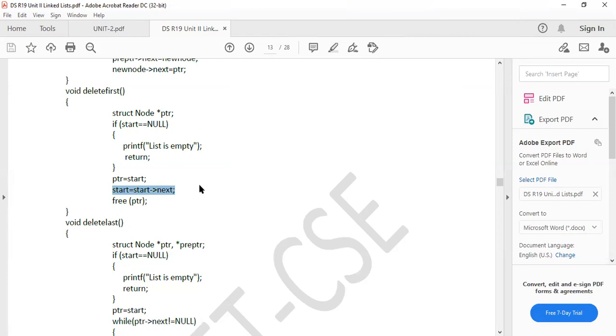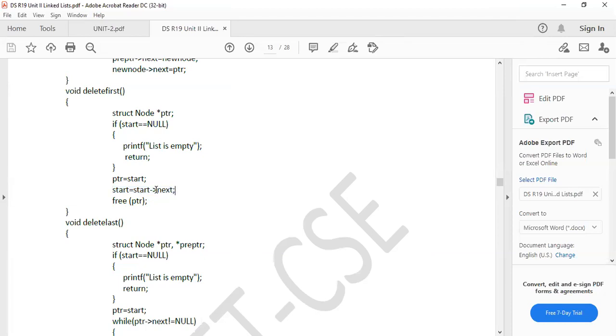So if I delete the A node directly, I can't delete. I want to maintain the order. I don't want to disturb the chain link. For this reason, I am making that first node's right link go to the root node. Okay, so root node is invisible, but it is there. For everything, root node is there. That is the start node. That is always pointing to the start node. Now this line means simply we are linking the second node to root.